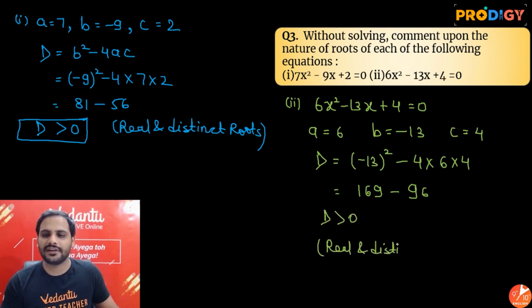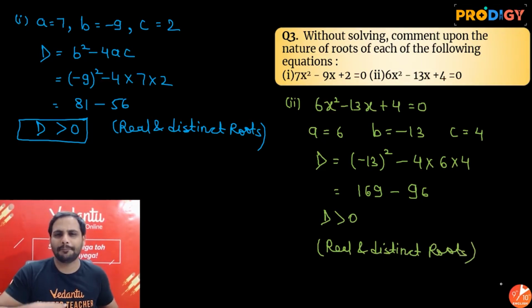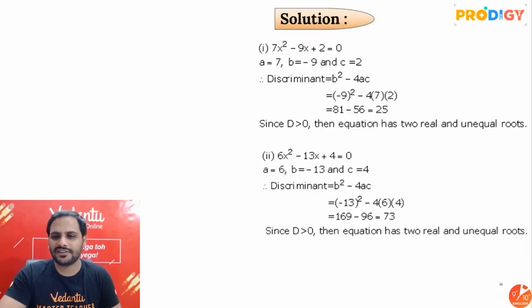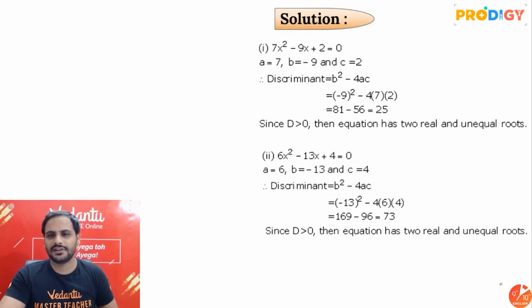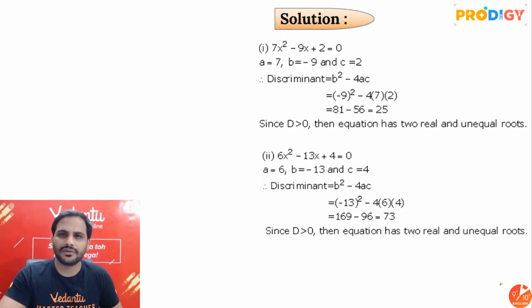Again we can say real and distinct roots. Very easy question, yeah. In both we are getting discriminant greater than 0, so real and distinct roots. Even if I change anything, I just have to see: discriminant greater than 0, real and distinct; discriminant equal to 0, real and equal roots; discriminant less than 0, no real roots.